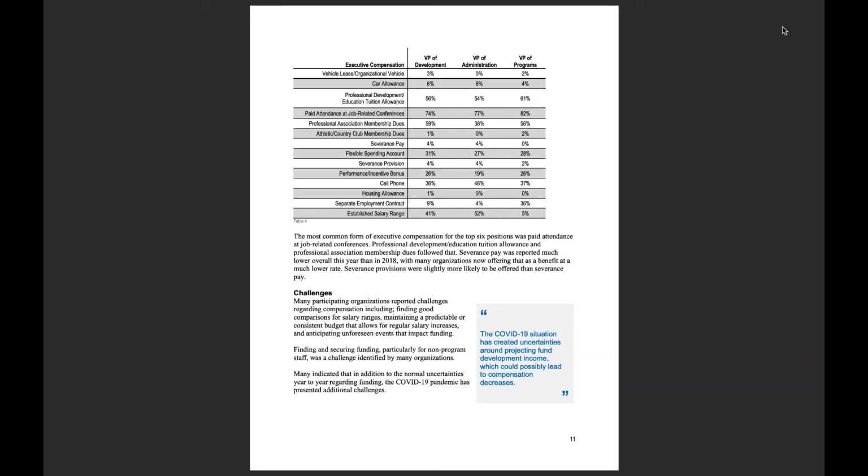As we mentioned, we ask a question every time we do this survey that hopefully offers some sort of insight into a current situation that might be impacting nonprofits. In this case, for 2020, we look at COVID-19 and ask how that is impacting organizations in terms of how they are planning for compensation in regards to salaries and their employees.